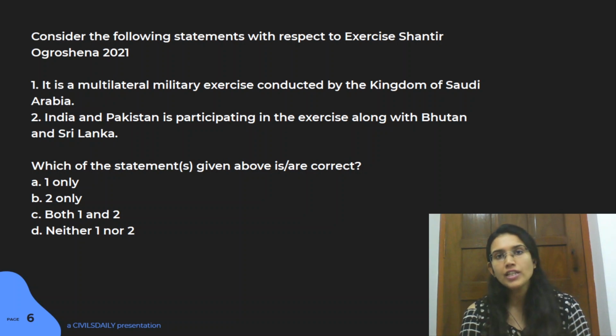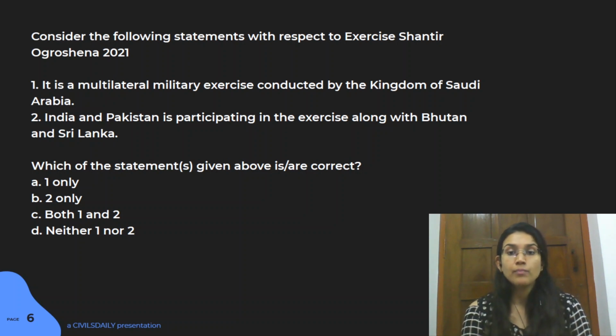Now, if you've done your current affairs, then you might be able to catch here that the first statement is pretty much wrong here. It's not conducted by Saudi Arabia. It's in fact conducted by Bangladesh, and it's to commemorate the birth centenary of the Bangladesh father of the nation, which is Sheikh Rahman, and mark their 50 years of glorious liberation. Right, so that is why this particular exercise was done.